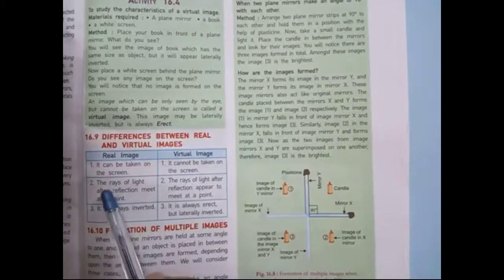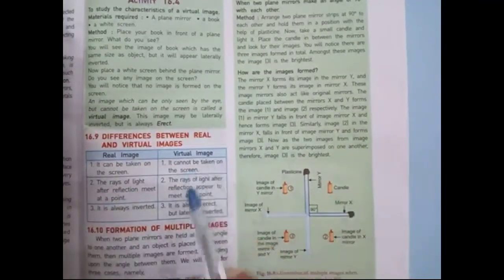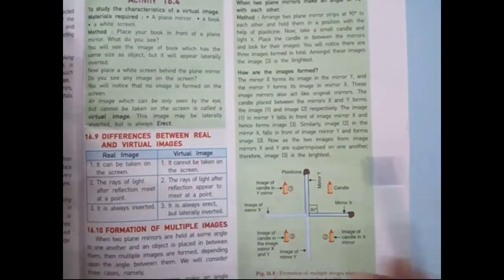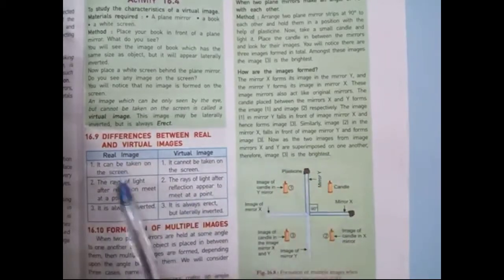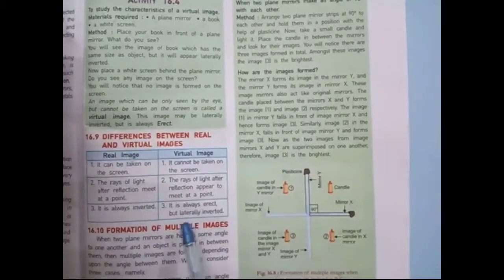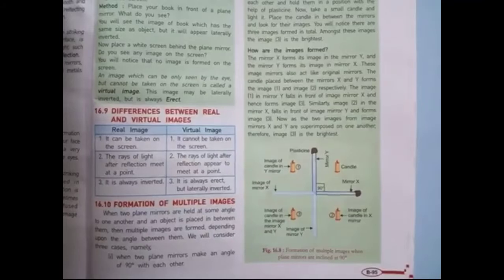In real image, the rays of light after reflection meet at a point. In virtual image, rays of light after reflection appear to meet at a point. Third point is, real image is always inverted and virtual image is always erect but laterally inverted.